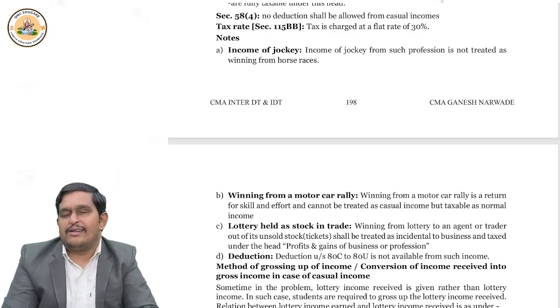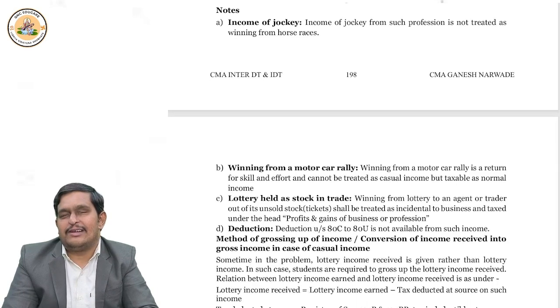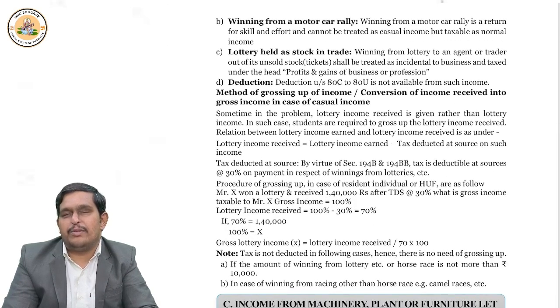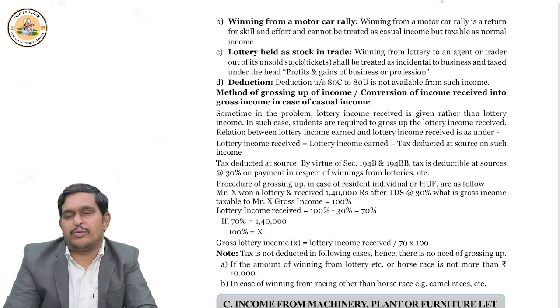Why? Because tax is 30% on it, and TDS under section 194B, 194BB, 194BA, these similar sections are there on winnings from online games, winnings from lottery or casual incomes, or horse races. For these three sections, the rules are the same. What does the rule say? Simple. 30% TDS should be deducted. So you won 1 lakh rupees, but you will get only 70,000 rupees.